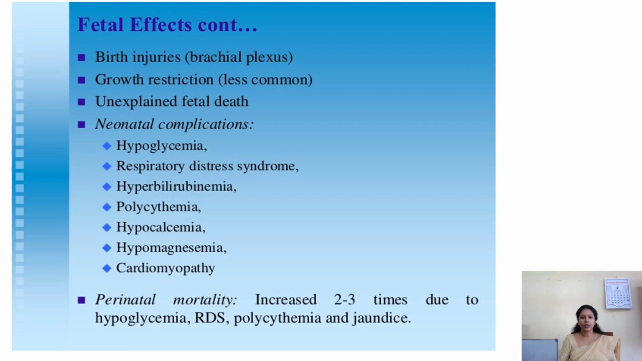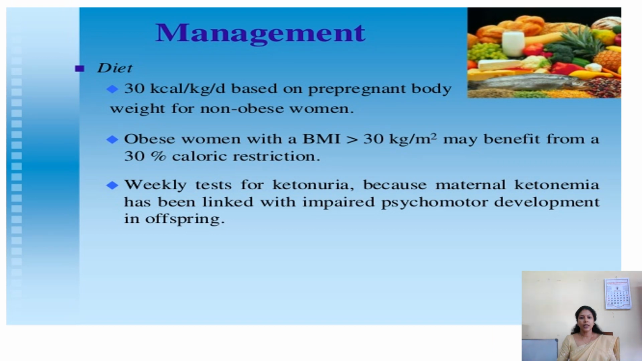And the other neonatal complications after delivery include hypoglycemia, respiratory distress syndrome, hyperbilirubinemia, polycythemia, hypocalcemia, hypomagnesemia, and cardiomyopathy. And the perinatal mortality rate increases 2 to 3 times due to hypoglycemia, respiratory distress syndrome, polycythemia, and jaundice.